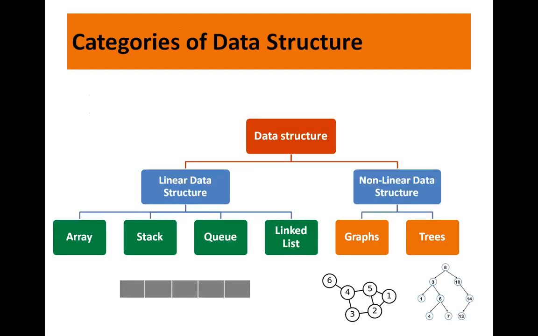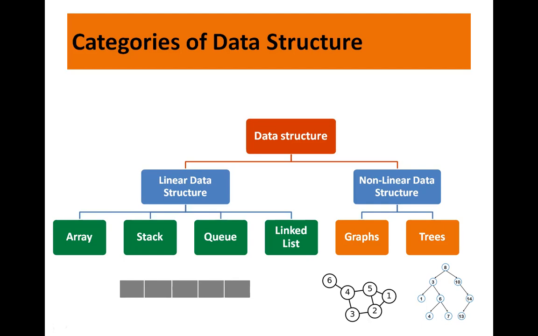Fine. Now let us look at the categories of data structure. So you have two categories of data structure, linear data structure and non-linear data structure. So linear data structures are linear in form, right? It is a sequential data structure, where data elements are stored one after the other. In case of non-linear data structures, they are not linear, right? They are in a different order, right? So under linear data structures, you have the examples array, stack, queue, linked list. Under non-linear data structures, you have graphs and trees. So this is an example of a graph. This is an example of a tree, where they represent the hierarchical relationship.